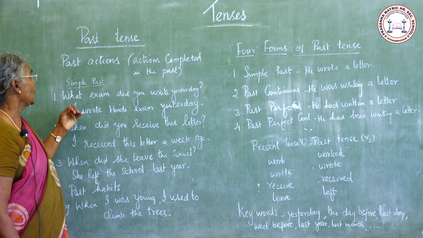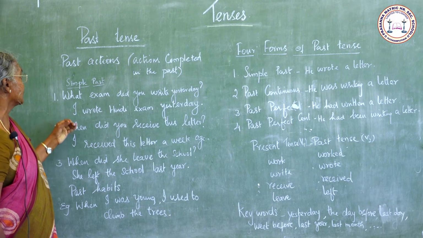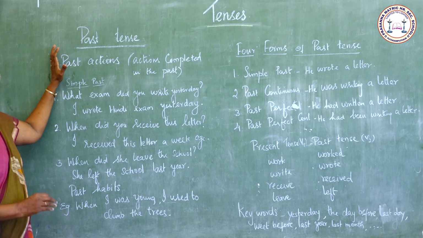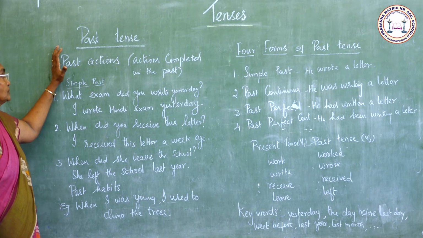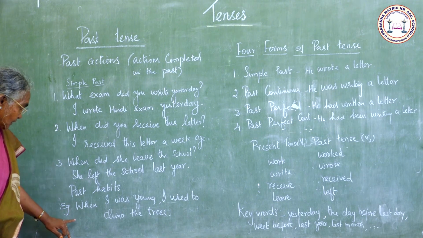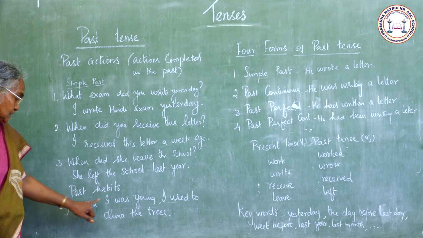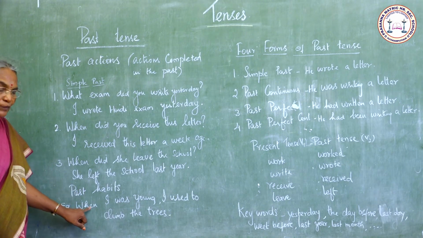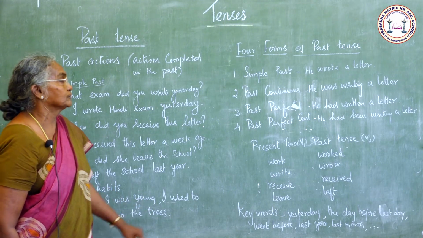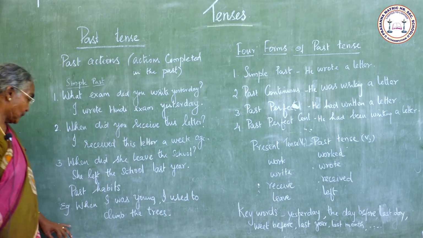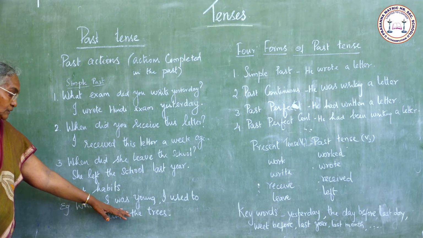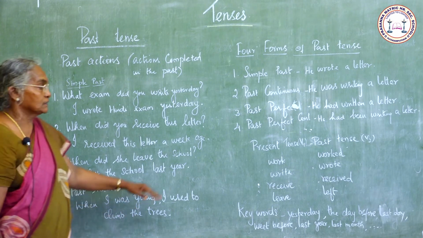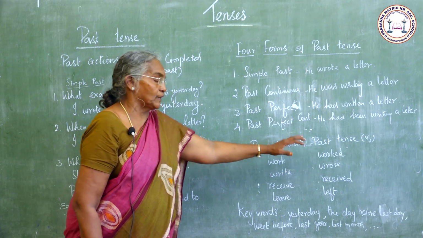Then what are the places where we use simple past? For the past actions we use past tense. For the actions which have been completed we use past tense. Then for the past habits also we use past tense. When I was young, I used to climb the trees. It was a past habit. We use past tense.